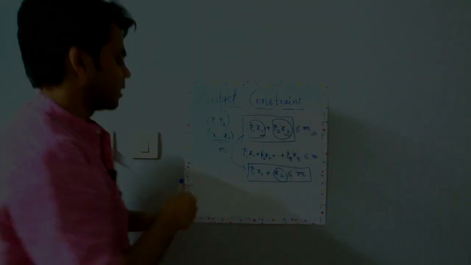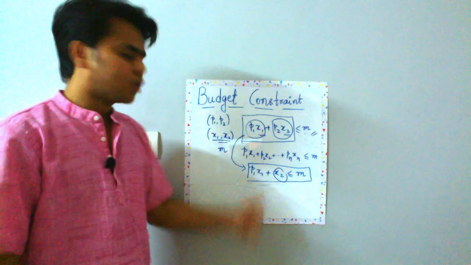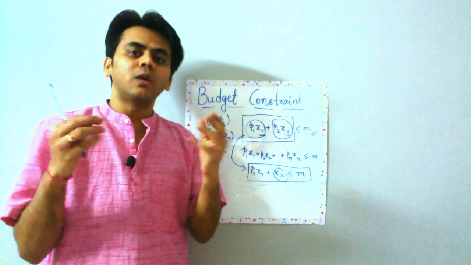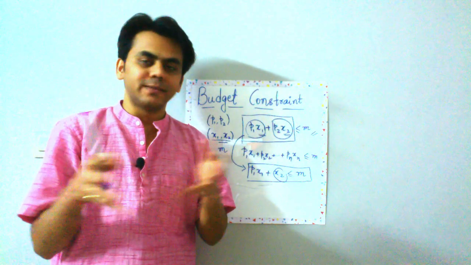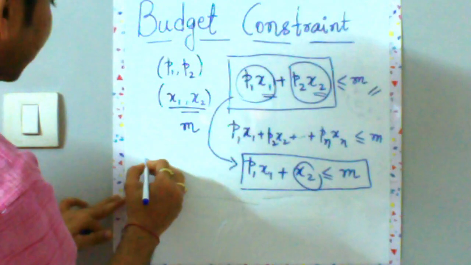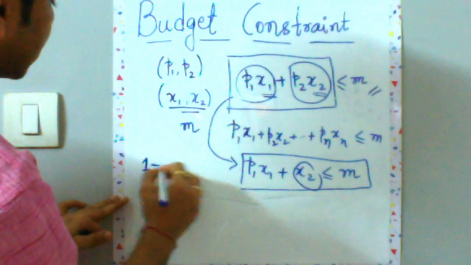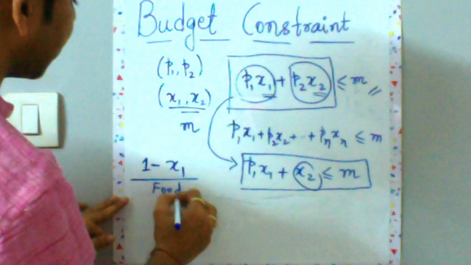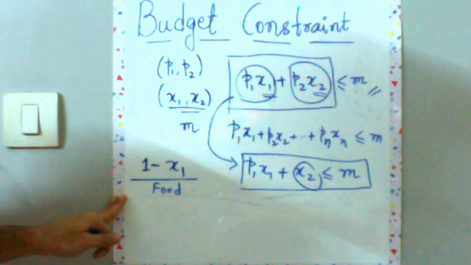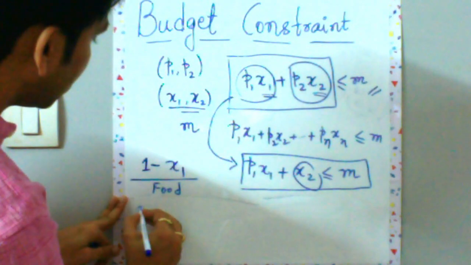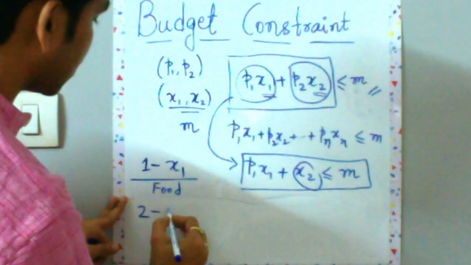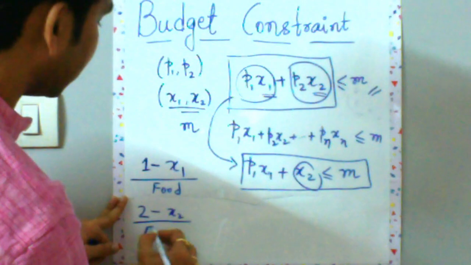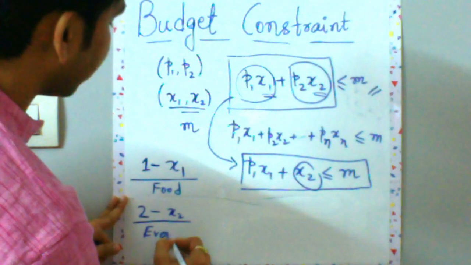Think of it this way. Let us suppose your good 1 is food and you are spending all of your food money on one food, which is pizza, or let's say potato chips. So good 1, which is pizza for you, or potato chips, you are consuming x1 units of that. Let me label it as food only because somebody might like something else, not pizza. And good 2 is everything else. So x2 denotes the expenditure on everything else. So what will be the price of everything else?